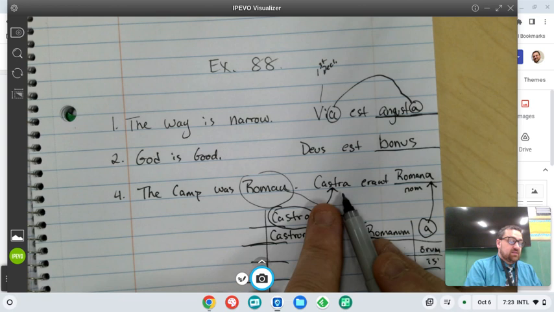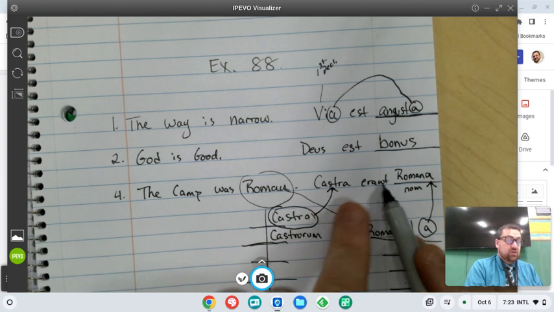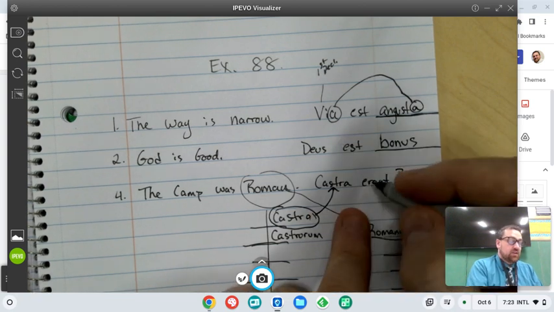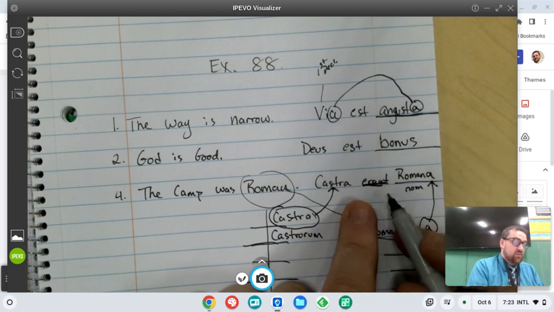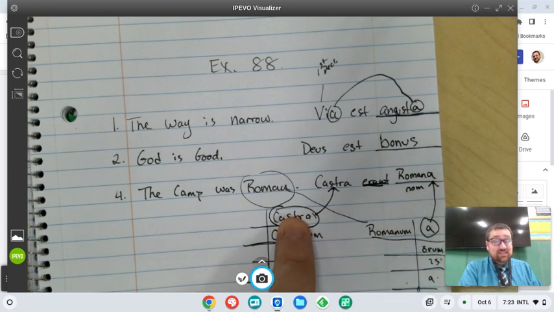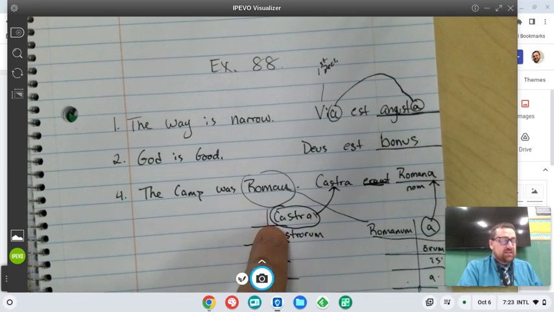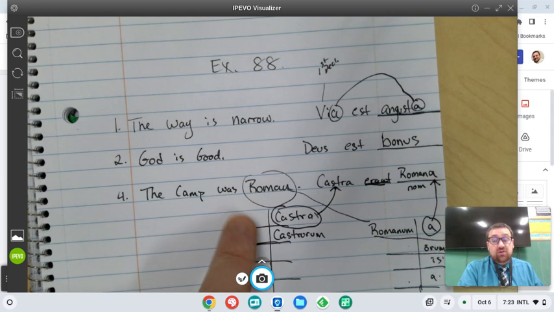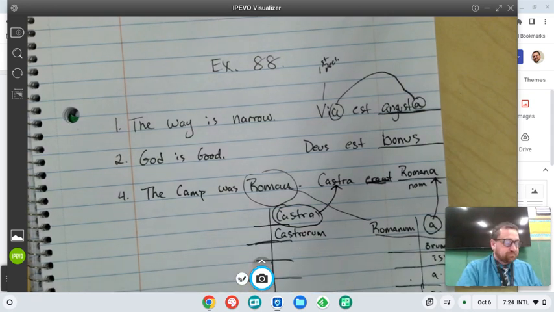Now that means the camp, it's a plural, we're plural. And so if we're ever translating the whole sentence, we need to remember that we can't say castra erat. We have to say castra erant because castra is a plural. It means the multiple castrums, although we never say the singular castrum. We always refer to it in the plural.